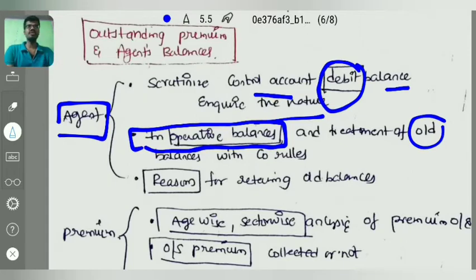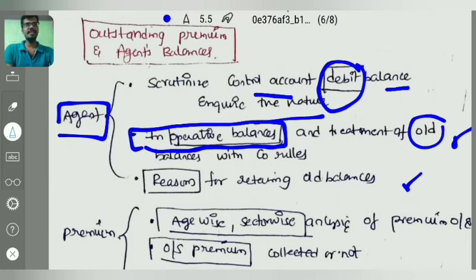The company has some rules, whether they have been followed or not, and the reason for retaining old balances, why the old balances have been retained, whether we will pay the agent or not, or any other case has happened. The reasons we have to take from the auditor. These are the 3 points. First we have to check the control account debit balances, then inoperative balances and old balances, whether company rules have been followed or not, and reasons for retaining old balances.